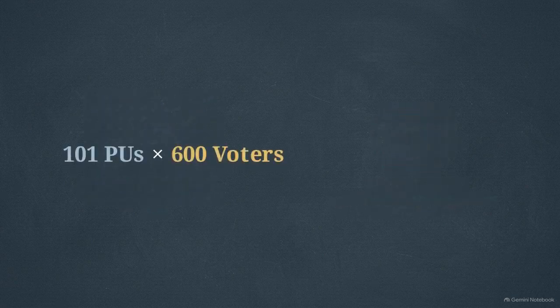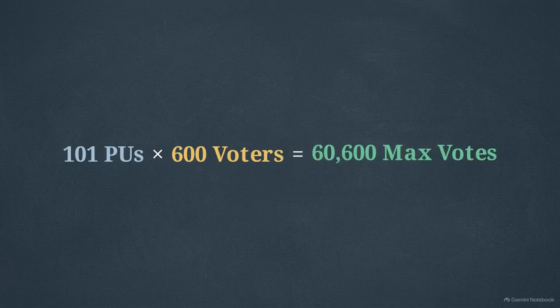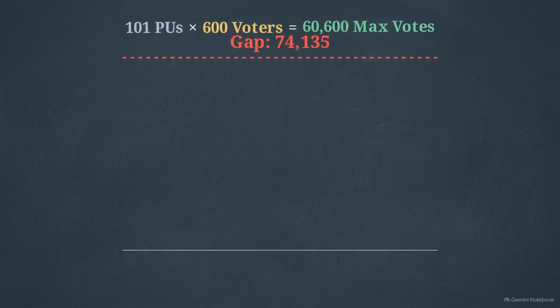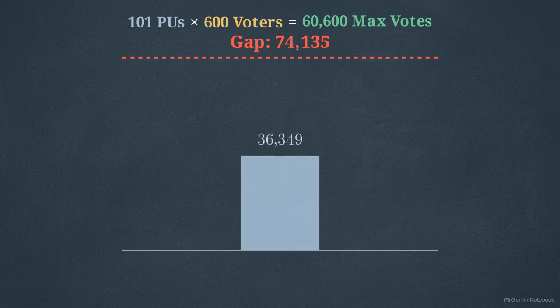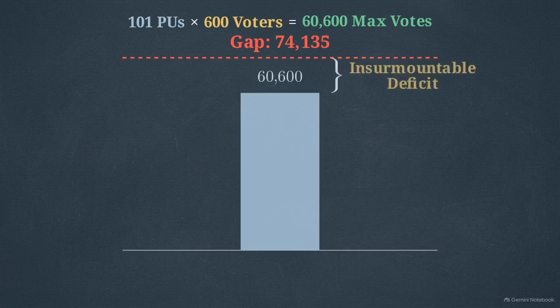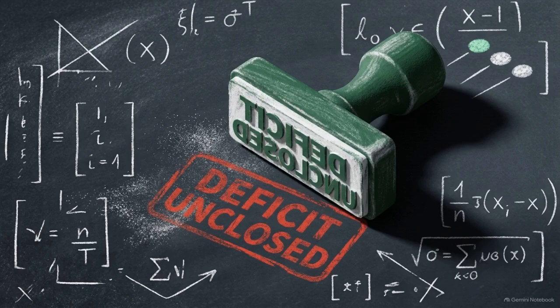Multiplying those 101 units by the 600 registered voters average gives a maximum yield of 60,600 votes. Even capturing every single vote in a perfect turnout, they only gain 60,600 against a deficit over 74,000. The gap cannot be closed. At 6:03 a.m., the outcome of the Osun 2026 election was mathematically insurmountable.